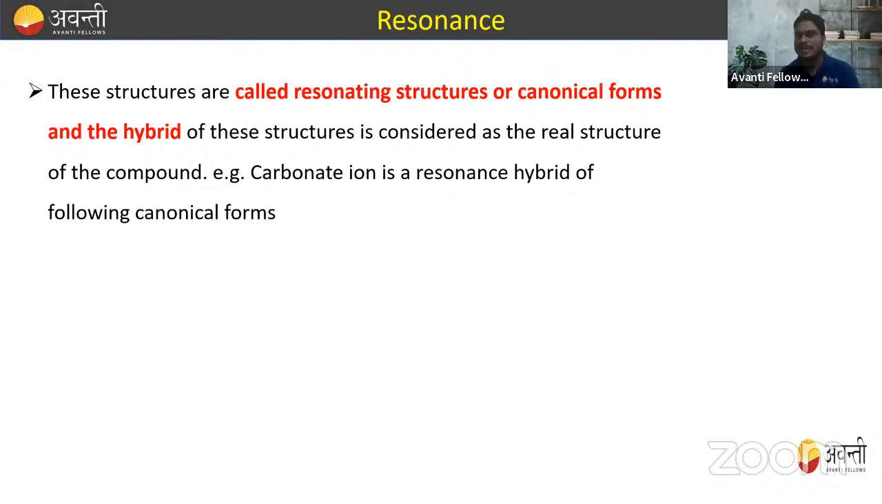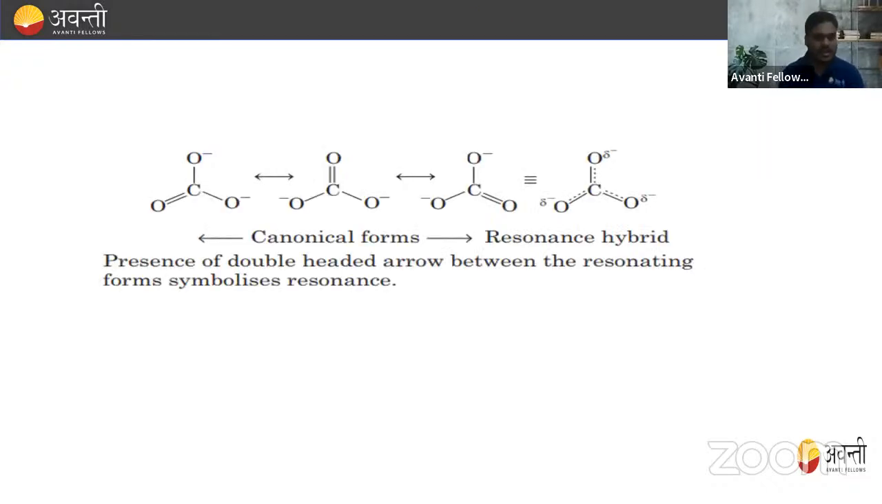Like the carbonate ion is the resonance hybrid of the following canonical forms. So here we can see that it's a very easy thing. This is the CO3 negative ion. We just draw the individual structures, right? अभी भी बनाया था इसको. So this is the carbonate ion, that is CO3 twice negative.